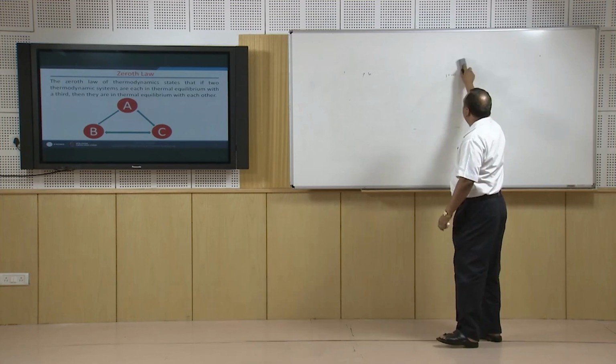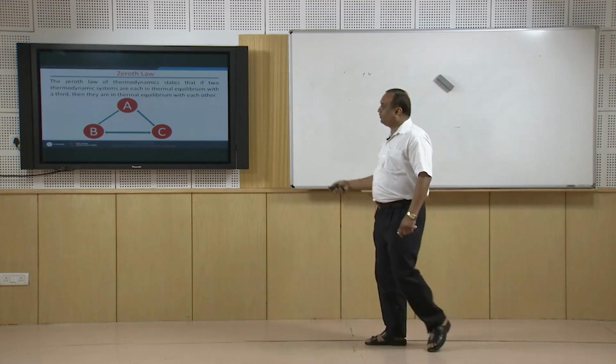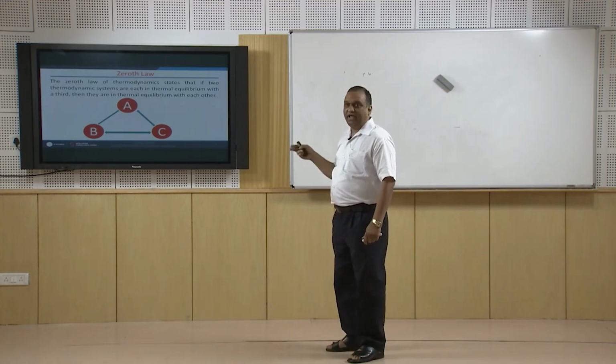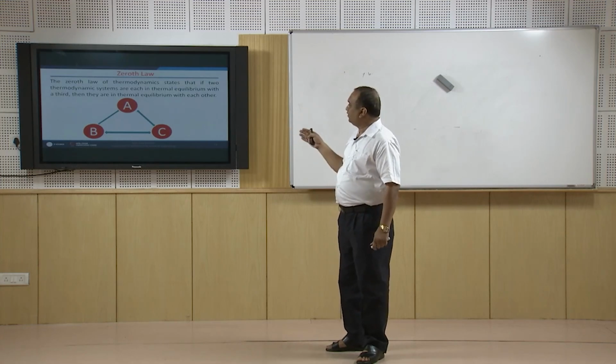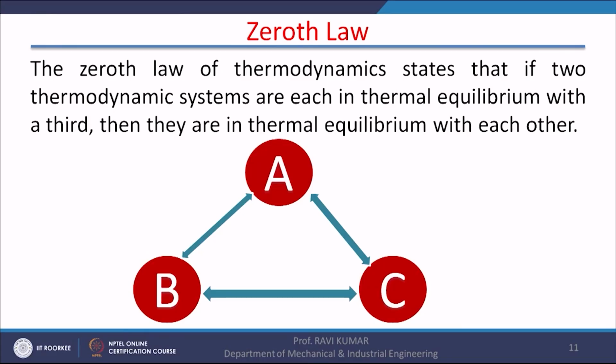So, now we will go back to the 0th law of thermodynamics. When system A is in thermal equilibrium with system B, and A is also in thermal equilibrium with system C, then B and C are also in thermal equilibrium. It means, as a derivative of the 0th law, if the temperature of A is equal to the temperature of B and the temperature of A is equal to the temperature of C, then the temperature of B is also equal to the temperature of C.